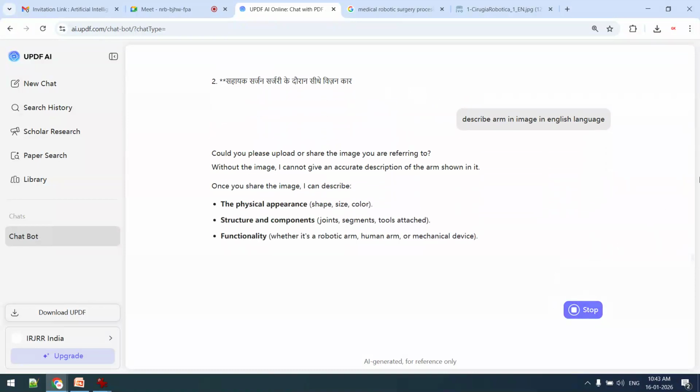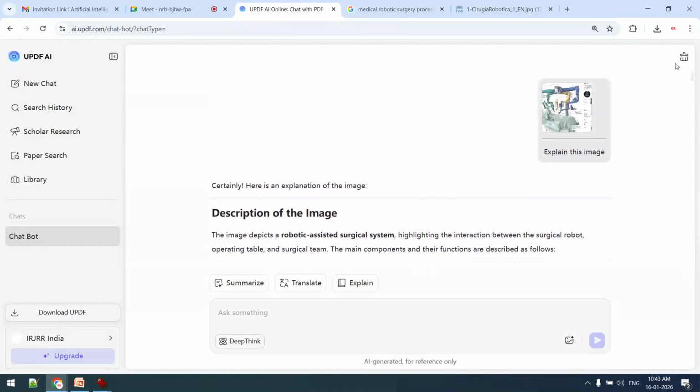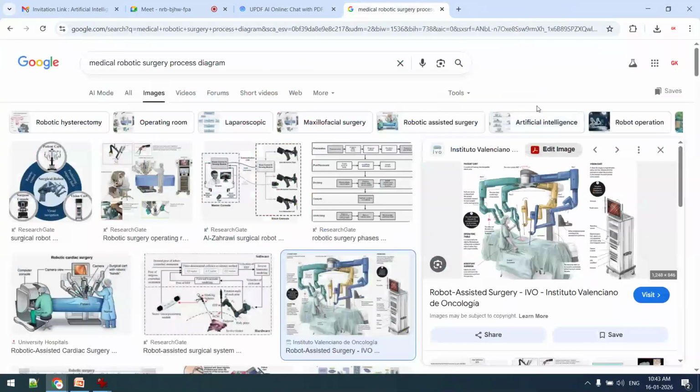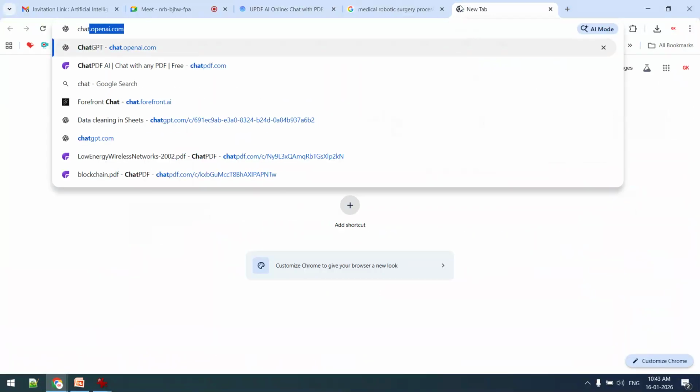If there are different types of arms, then it will ask which one we want to take. Either explain or anything else. Any type of diagram or any type of image you will be able to upload. The same thing we will be able to perform in chat PDF.